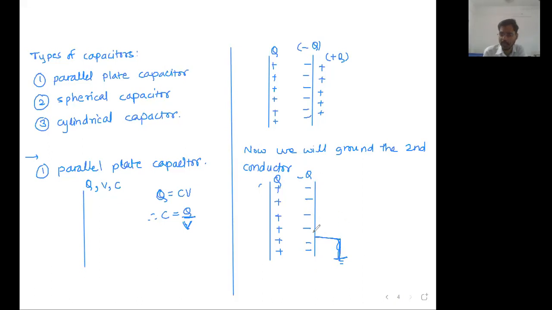But this negative charge will not be able to escape to the ground or be neutralized by the charges in the ground, because this negative charge is bound by the positive charge. It is being attracted by the positive charge. Understand this first. Up to this, reply to me in the chat box, clear and written.